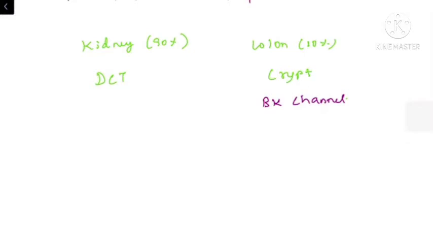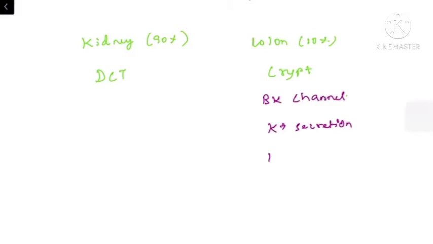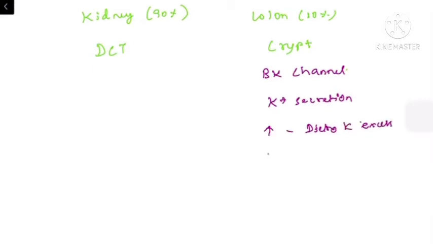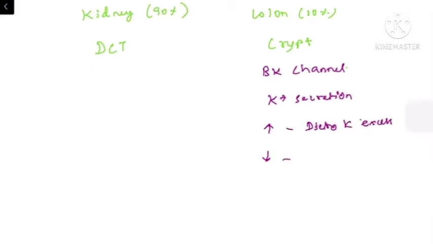It senses the dietary potassium intake and controls the colonic secretion of potassium, which can be increased in case of dietary potassium excess and decreased in case of dietary potassium deficit. By this, the normal extracellular fluid compartment potassium can be regulated.